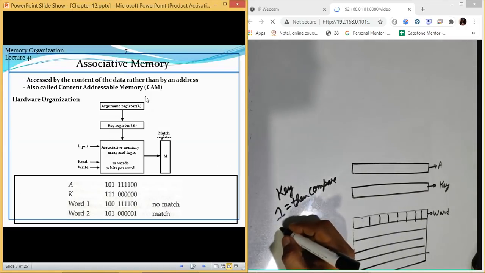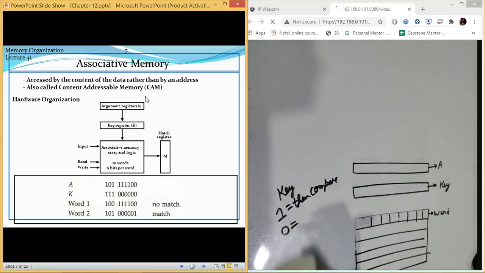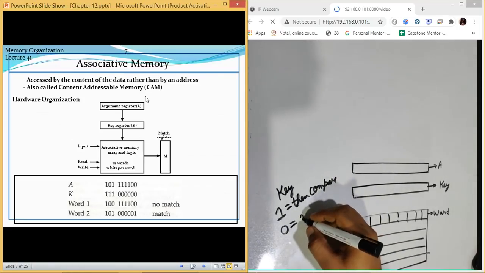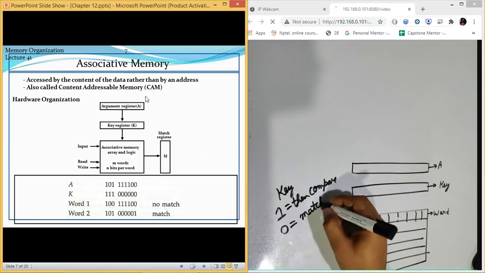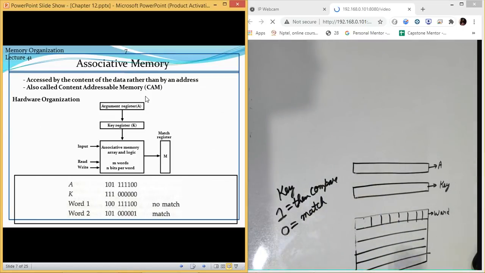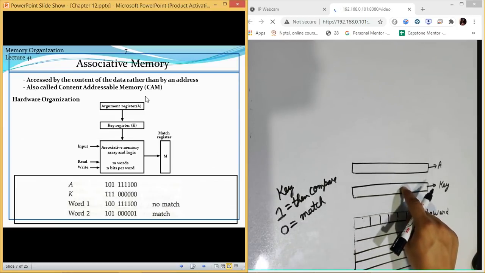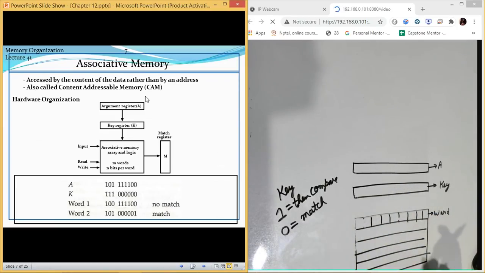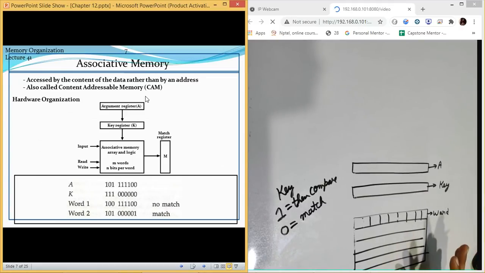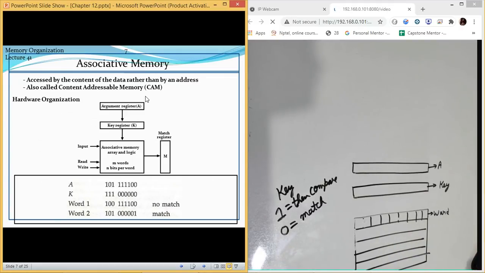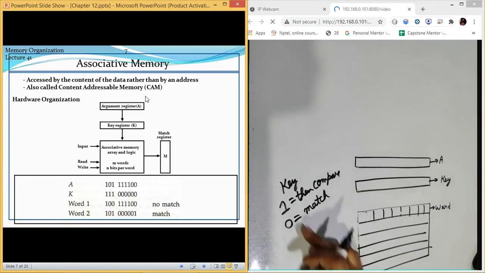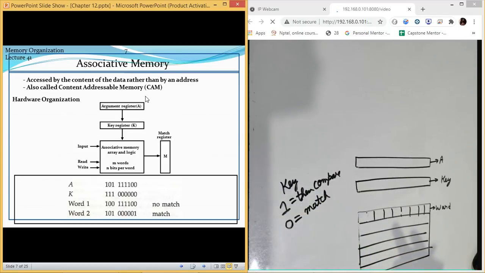But if it is 0, then we will assume that it is a match without even comparing. We don't compare the data if the value of key is 0. We simply assume that it is a match without even searching for it. If all the values in the key register are 0, it means all the data is matching. That's it. But if it is 1, then we need to compare.